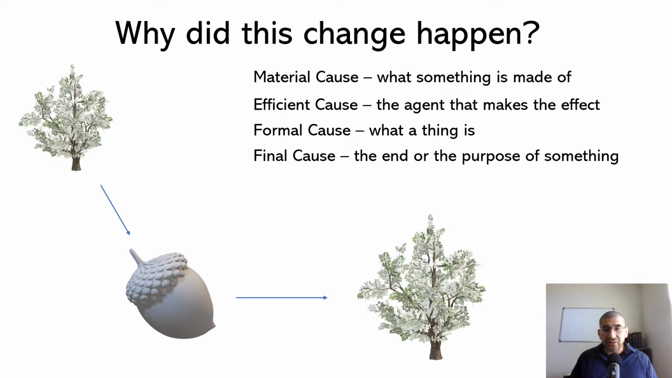The material cause is what something is made of. So if we have an acorn, it has a cup, it has a shell, it has a kernel. That is the material the acorn is made of. So that would be the material cause.